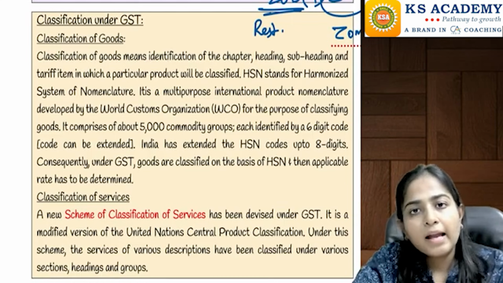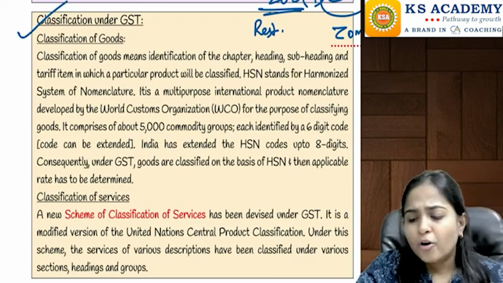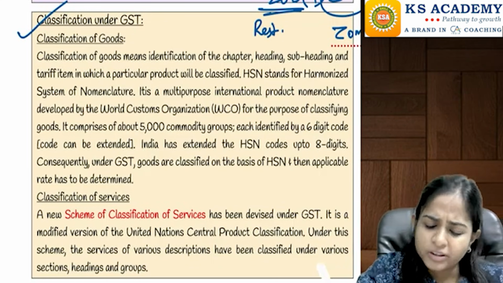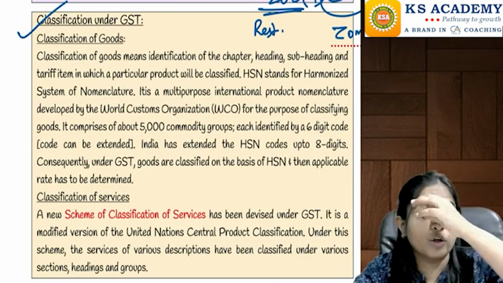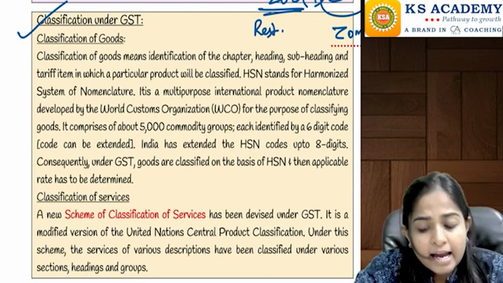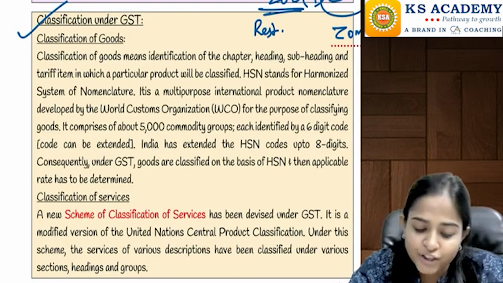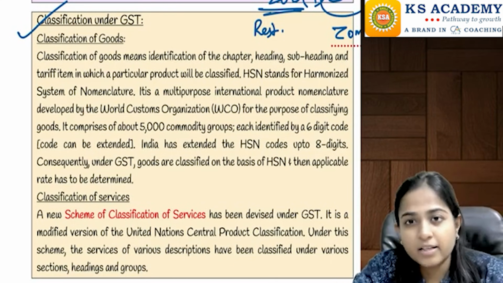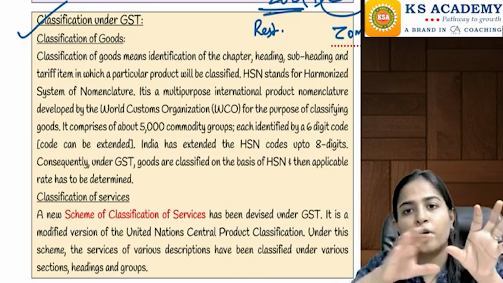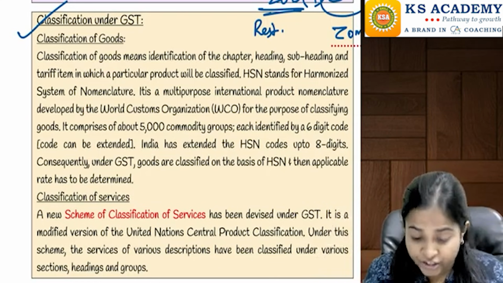The next part is going to talk about classification under GST. This we had done in the first chapter also. This is not really very important. I'll just give you an overview of the same. Classification is done of goods as well as services. For goods classification, you use the HSN code. For services classification, you use SAC, the service accounting code. And for different goods and different services, you have got different classifications within it.